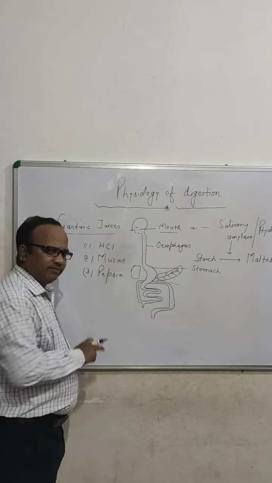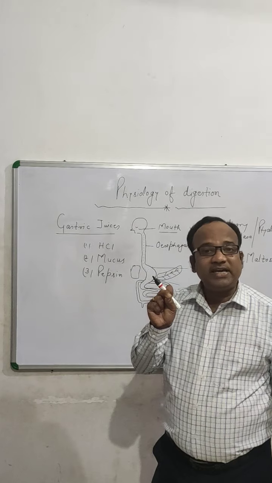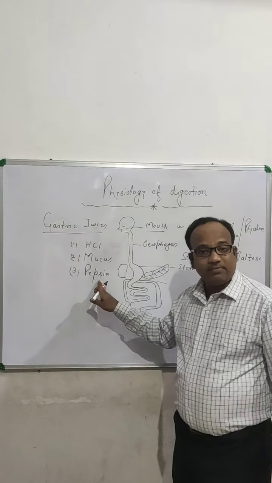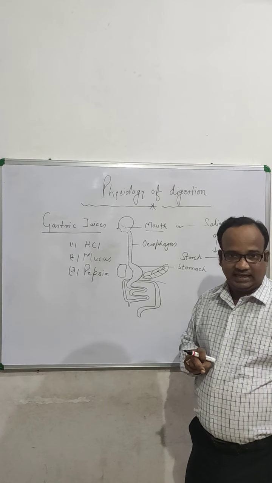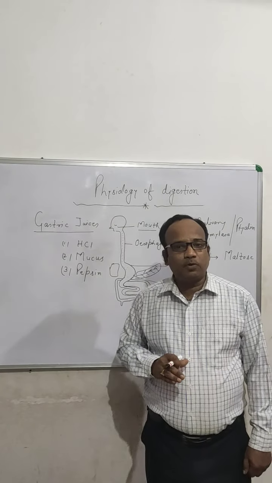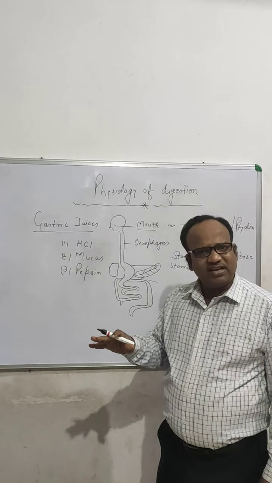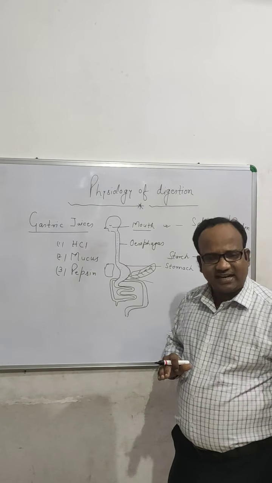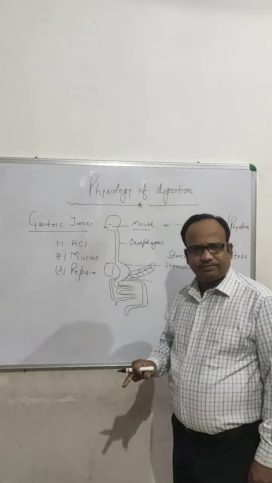Next one, the third and final one of the gastric juice, is the pepsin. Pepsin is a protein digesting enzyme. That means this pepsin acts on the protein. Simply you can write it: pepsin breaks the proteins into proteoses and peptones. At secondary level, you only need to know this. So this is all about the function of gastric juices.